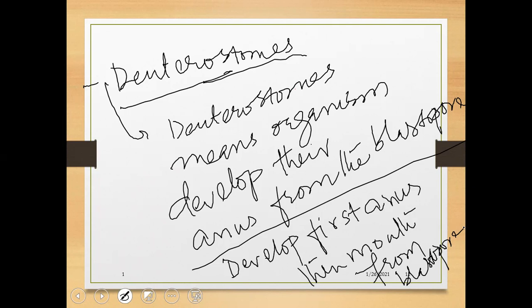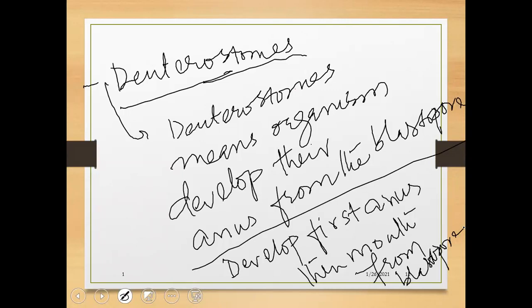The organisms that are deuterostomes belong to phylum Echinodermata, phylum Hemichordata, and Chordata. In your paper 3, only deuterostomes are placed, meaning two phyla.